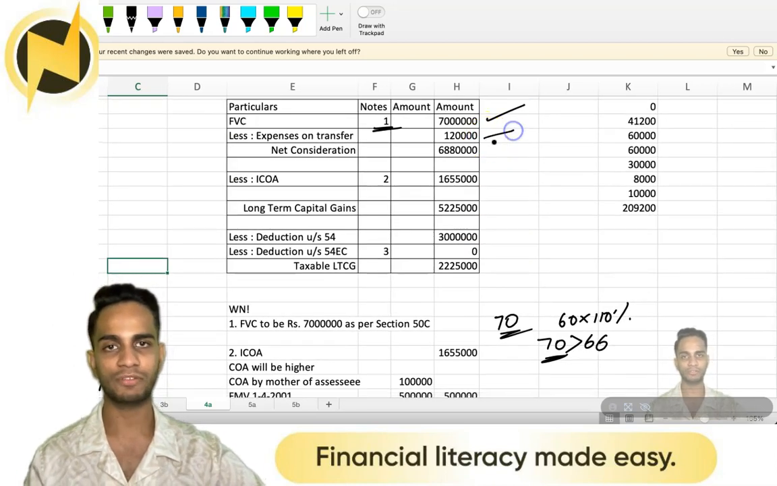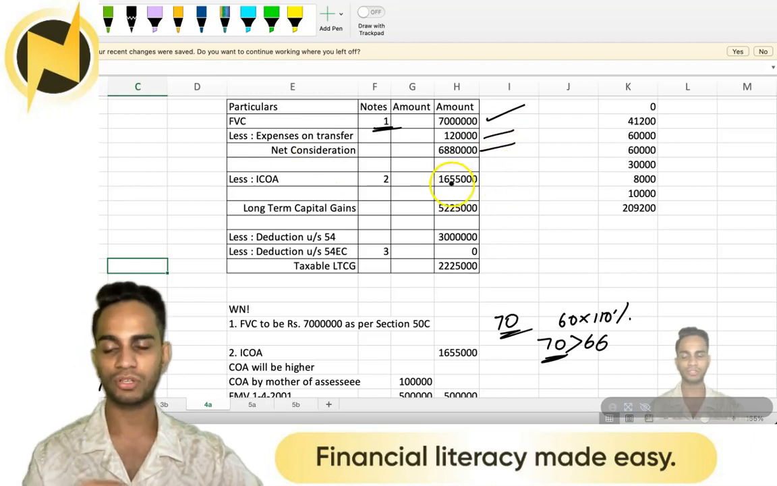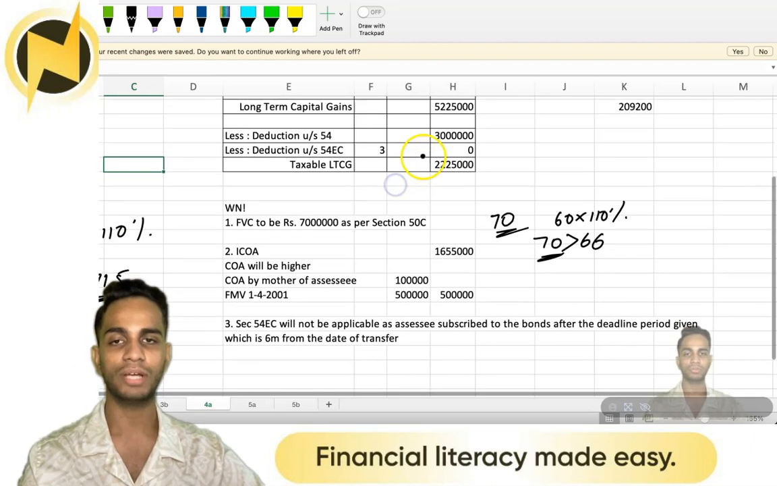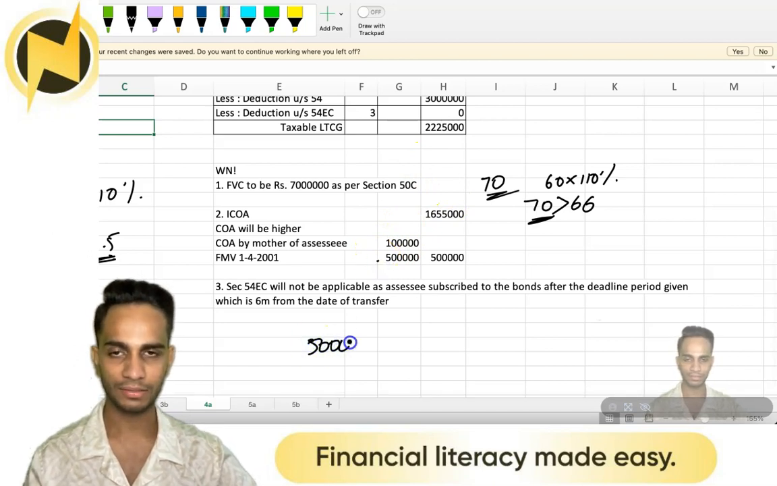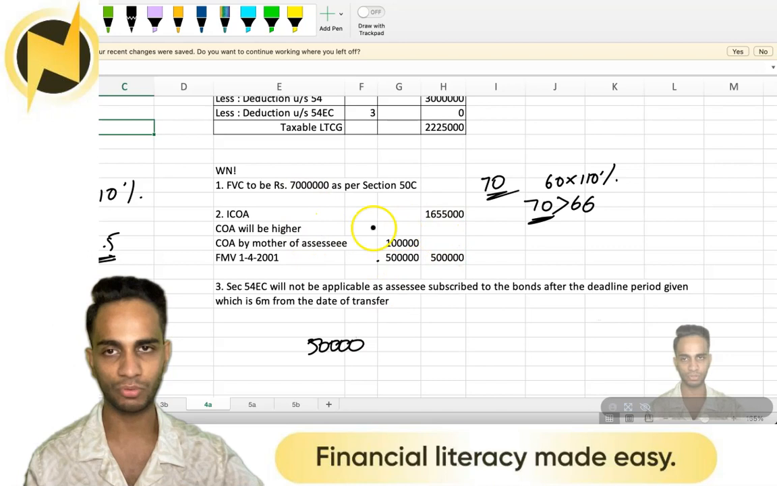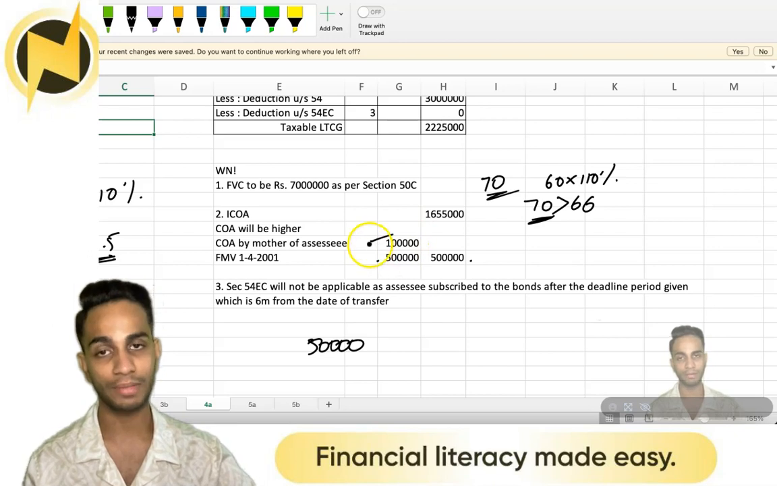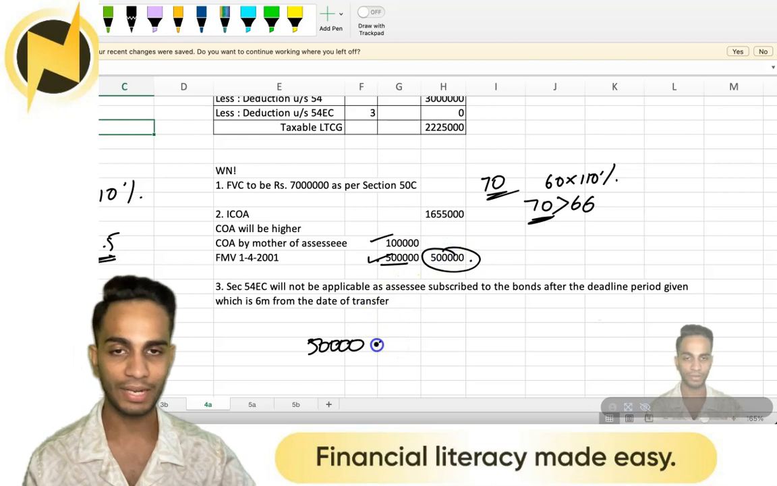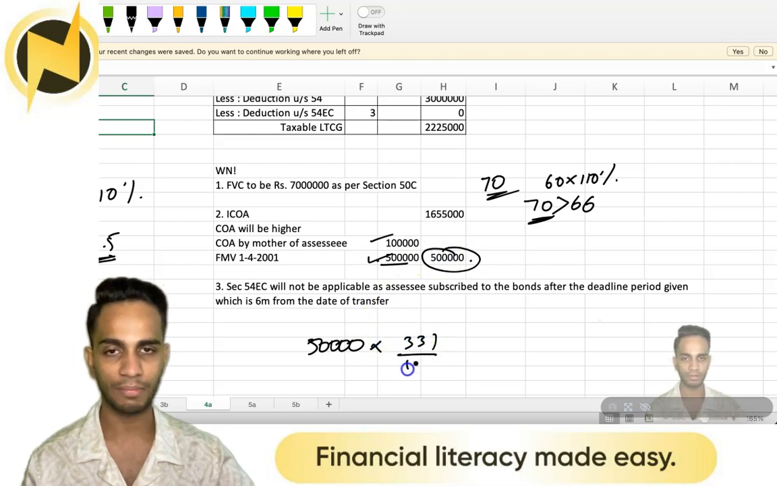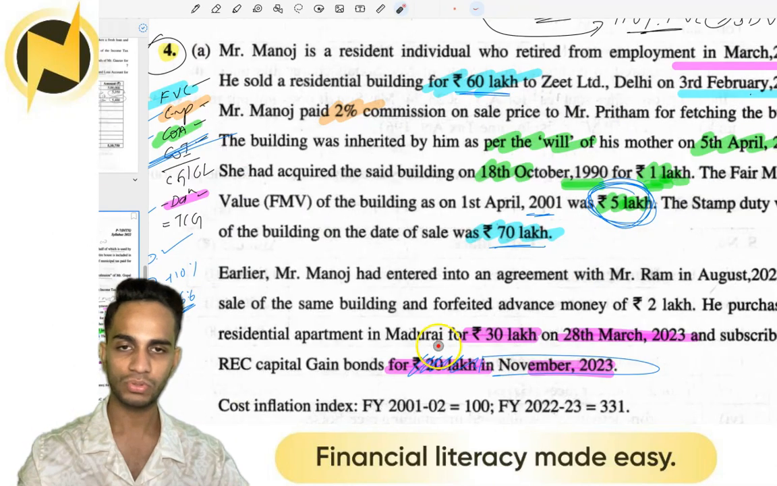Then you have 2% of 60 lakhs as your expenses on transfer, 68 lakh 80. Your indexed cost of acquisition is working note number 2. That is 5 lakh. 5 lakh is your cost of acquisition, for which I have shown the working note. Why did we take 5 lakh? What is the reason? The actual cost incurred by mother was 1 lakh, that is before 2001. You take the value on 2001 and take the higher. Now 5 lakh into 331 divided by 100. Aren't those the index values?